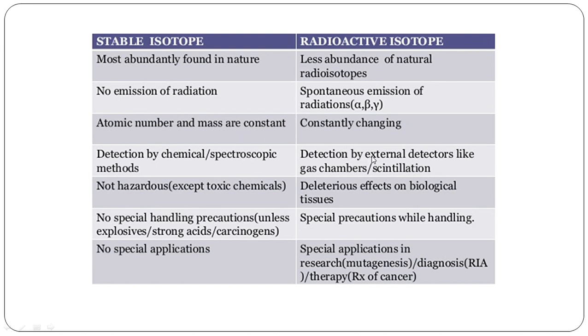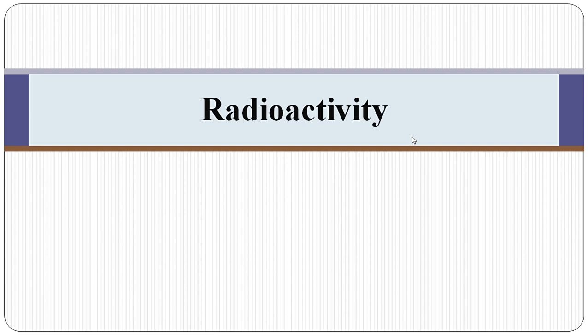Radioactive isotopes can be detected by external detectors like the gas chamber and scintillation counter, whereas detection of the stable isotopes can be done by chemical and spectroscopic methods. The radioactive isotopes have a deleterious effect on biological tissue, and they need special precautions while handling, whereas the stable isotopes are not hazardous and no special handling is required. Radioactive isotopes have special applications in research and diagnostics, and the stable isotopes do not have such applications.